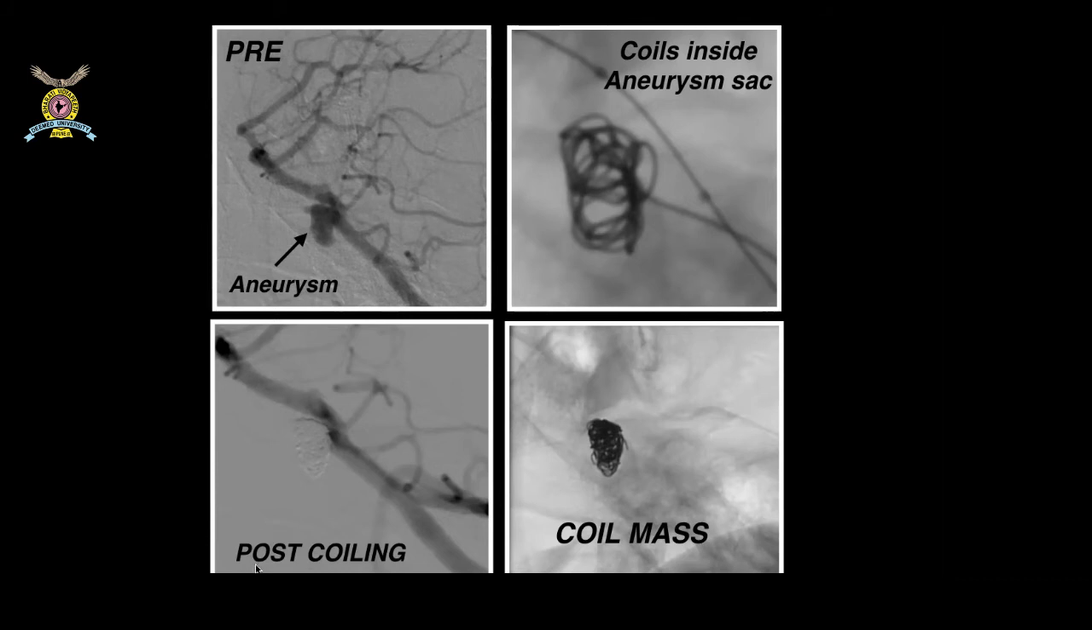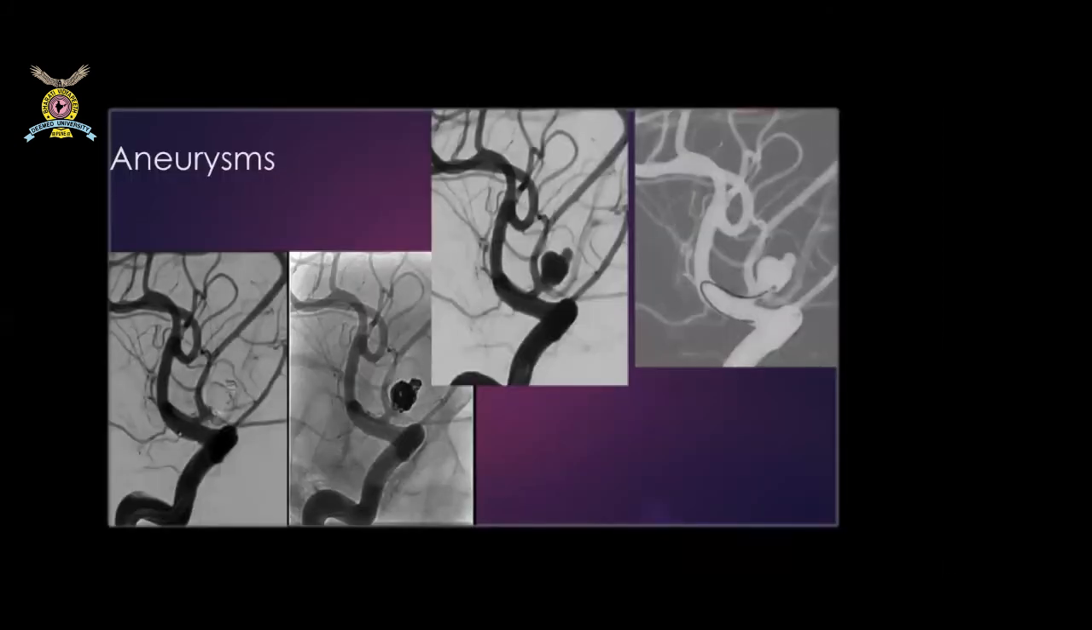And this is after the completion of the coiling that we have done the angiogram to check whether there is any blood flow which is going inside the aneurysm. There is no blood which is entering inside the aneurysm. It's totally cured, and this is the coil mass inside the aneurysm sac. So this is another case,